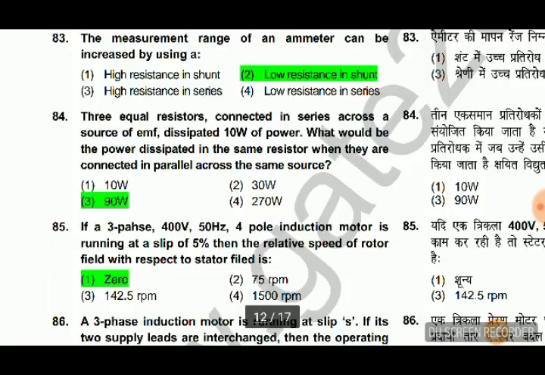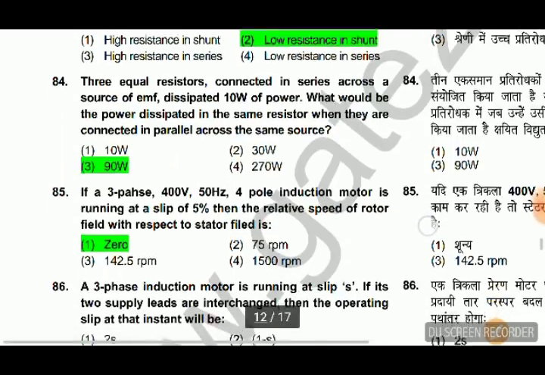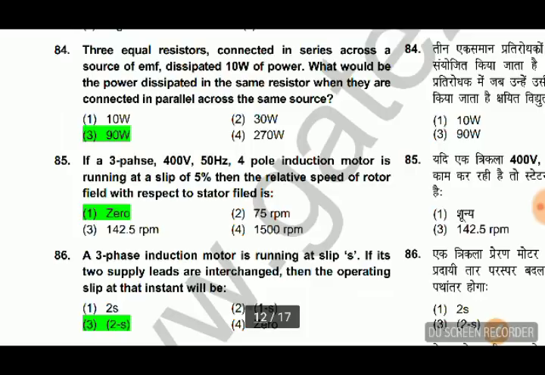If a 3-phase 400 volt 50 Hz 4-pole induction motor is running at slip of 5%, then the relative speed of rotor field with respect to stator field. So friends, it is a tricky question. The rotor field and stator field always rotate in synchronism. The relative speed between them is 0. So here 0. The relative speed is between the stator field and the rotor, not the rotor field. Stator field and rotor field always rotate at the synchronous speed.